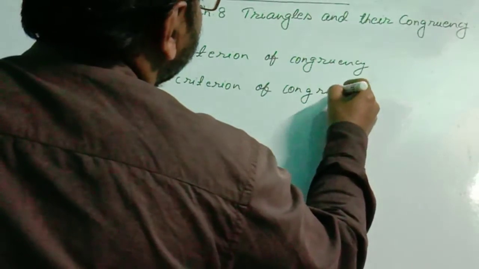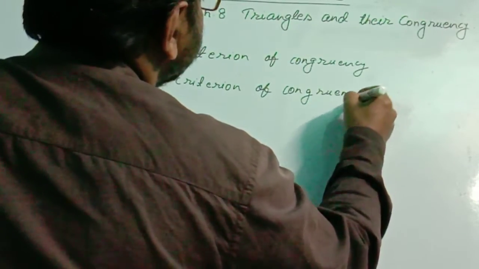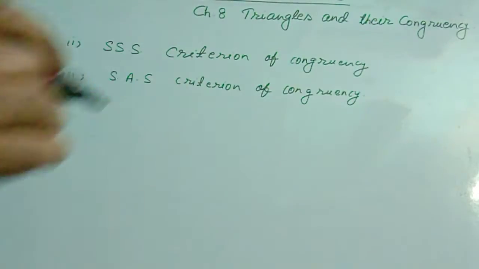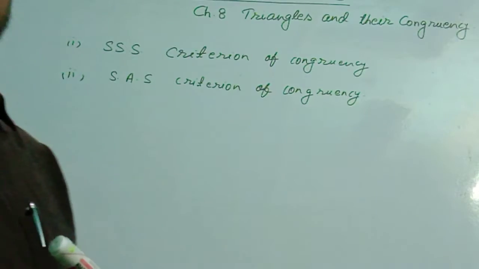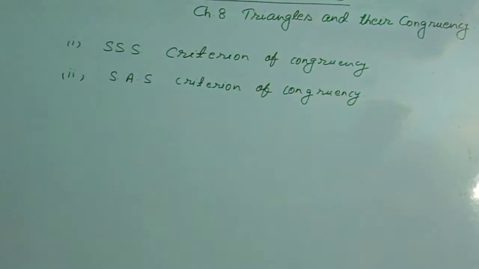These two were completed yesterday, and after that I had told you the remaining part I will do in my next video. Still we have two more conditions left.